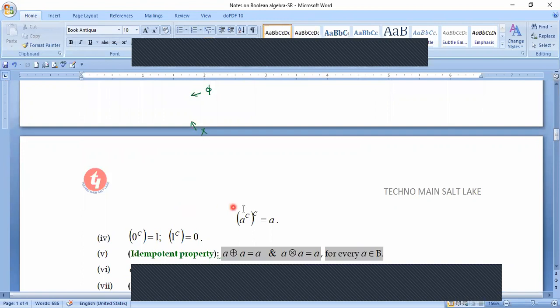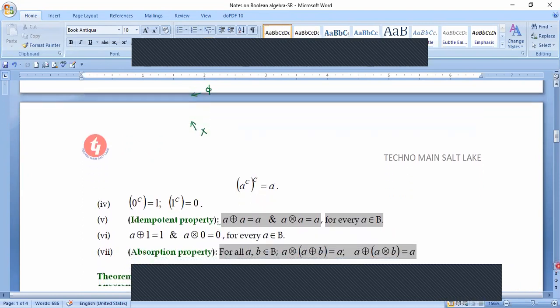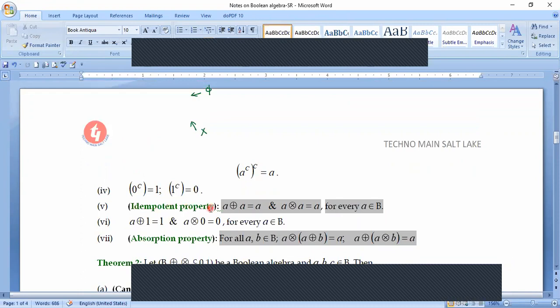For each element a, the complement of the complement will be the same element. 0 complement will be 1, and 1 complement will be 0. These are two very important properties. One of the properties is the idempotent property. You have seen this property before in group theory; we can get an idempotent element in the case of the set of matrices. And there is one more important property, which is called the absorption property. The absorption property is given as this.